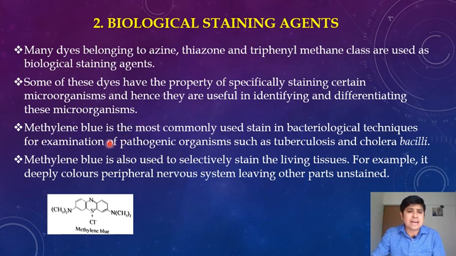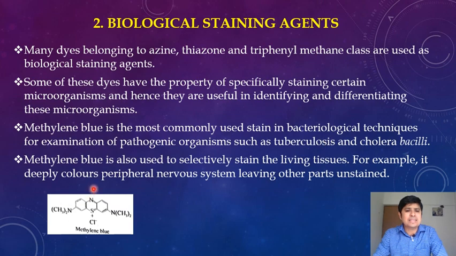So which are these dyes? First example, methylene blue. Methylene blue is the most commonly used stain in bacteriological techniques for examination of pathogenic organisms such as tuberculosis and cholera bacilli. So in pathological laboratories this methylene blue dye is used to stain tuberculosis and cholera bacilli bacteria.